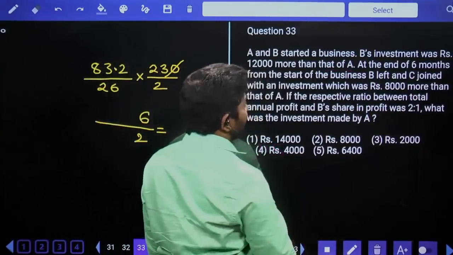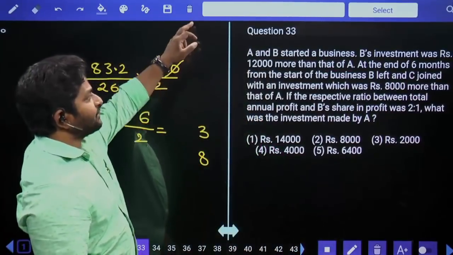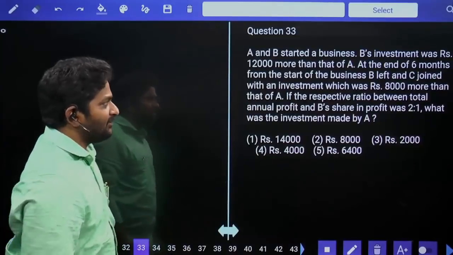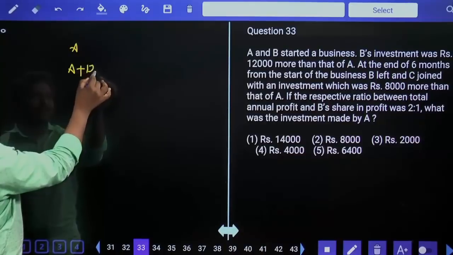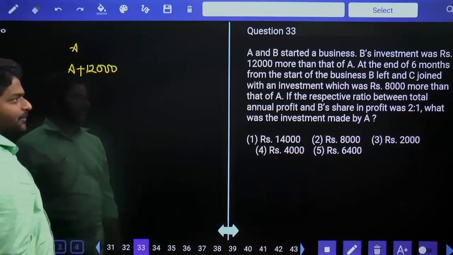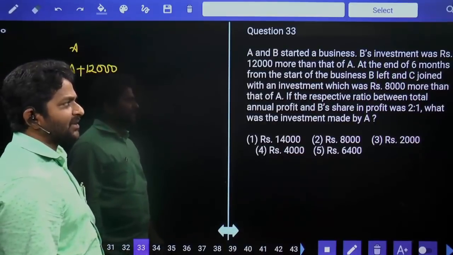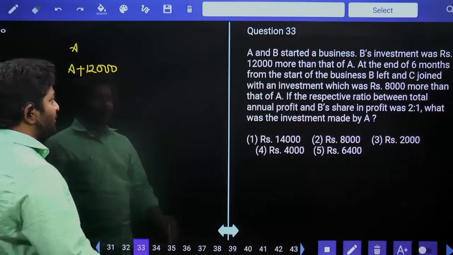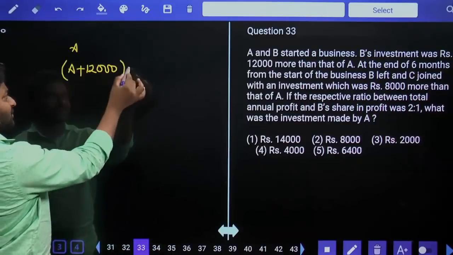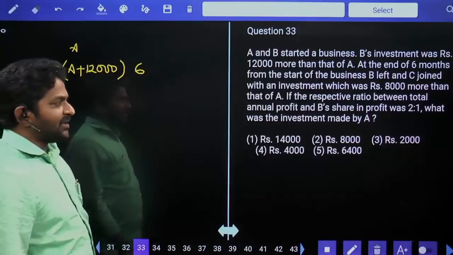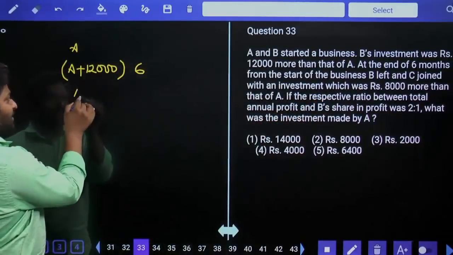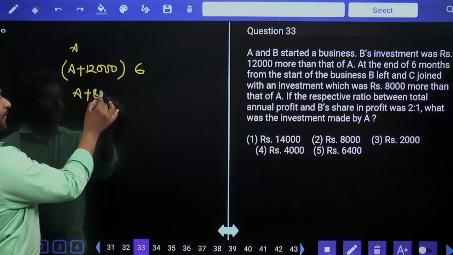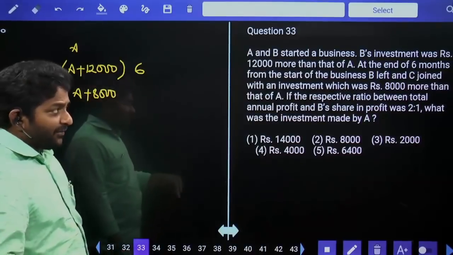A and B started a business. B's investment was 12,000 more than A's investment. If it was A, B's investment is 12,000 more than that, A plus 12,000. At the end of 6 months from the start of the business, B left. So B is there for only 6 months. And C joined with an investment which was 8,000 more than that of A. That means A plus 8,000. And he joined after 6 months.